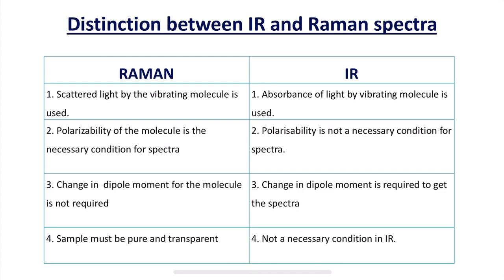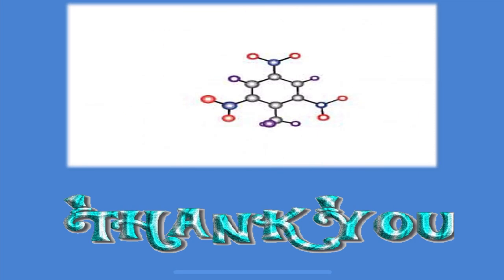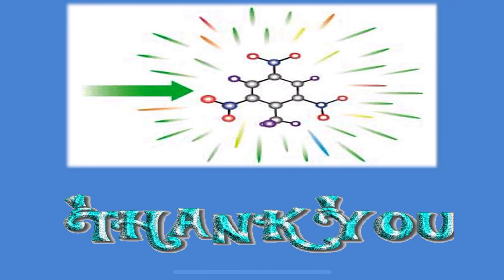The sample must be pure and transparent if we want to analyze it using Raman spectroscopy, whereas this condition is not necessary in case of IR. Even an impure sample can be analyzed in the IR spectroscopic technique. So these are some of the distinctions between IR and Raman spectra.